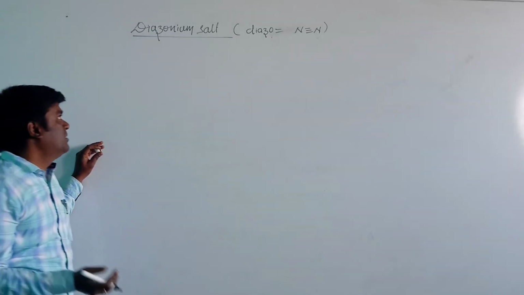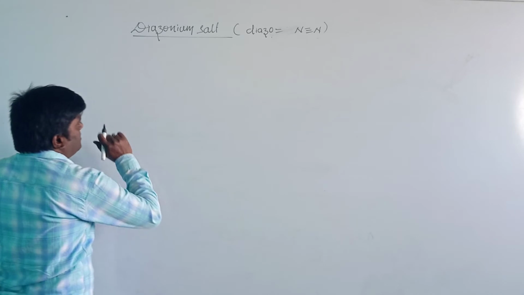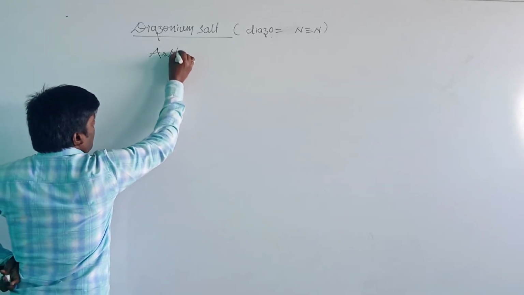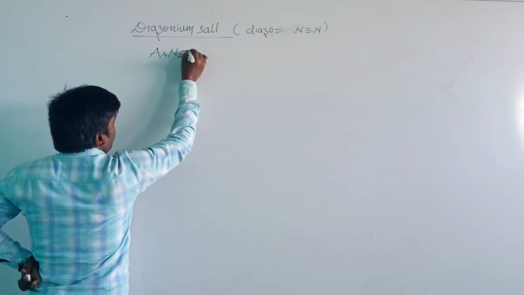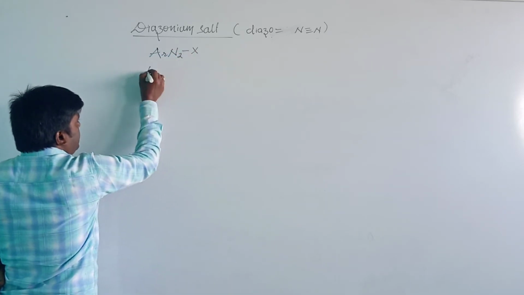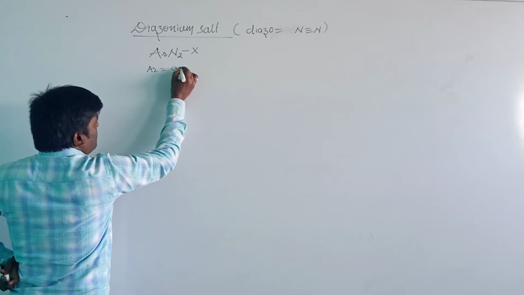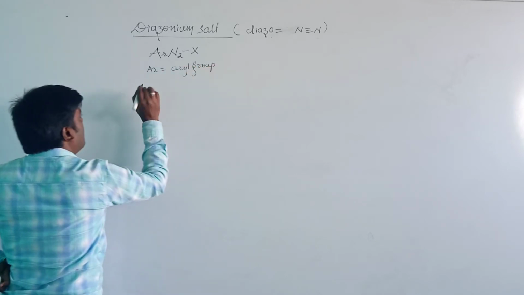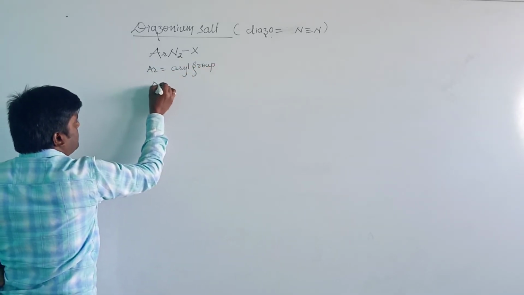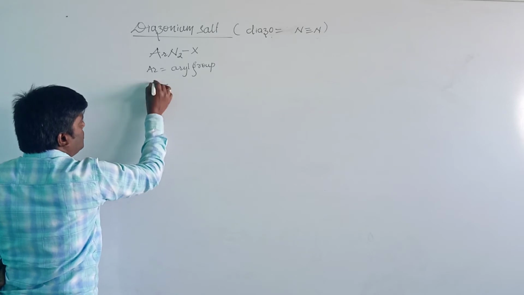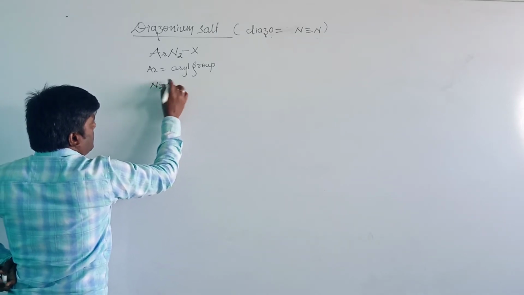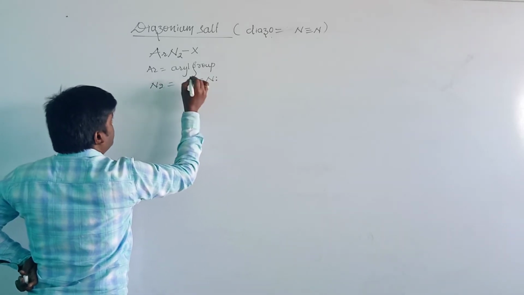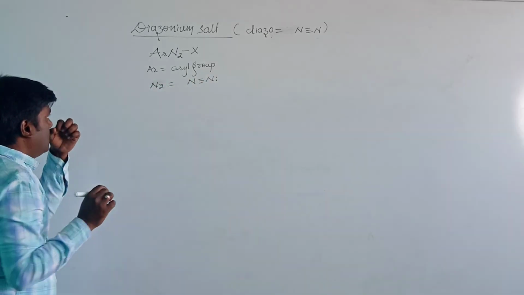Then the diazonium salt is generally represented as Ar-N2+X-, where Ar is an aryl group and N2 is present in the nitrogen triple bond with a lone pair of electrons.